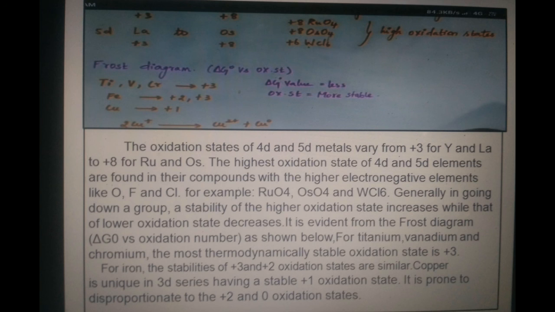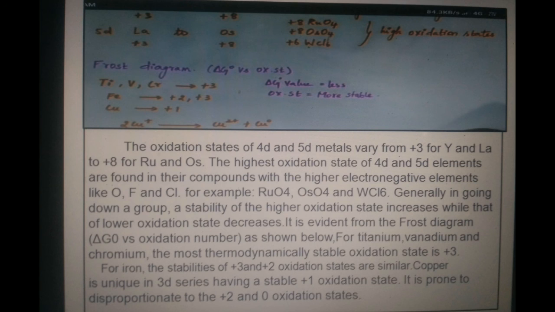Generally, in going down a group, the stability of the higher oxidation states increases while that of the lower oxidation states decreases. It is evident from the Frost diagram, a plot of ΔG equal to 0 versus oxidation number, as shown below.